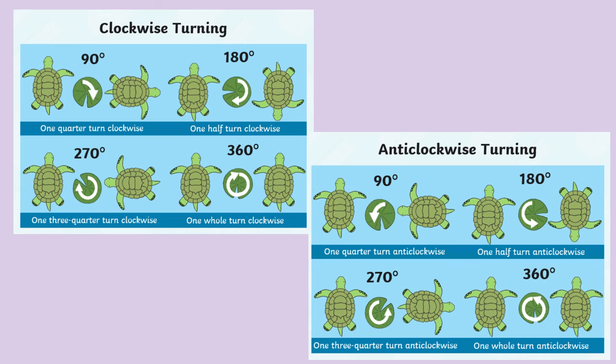This is how we measure them in angles. We say it's 90 degrees for a quarter turn, 180 for a half, 270 for a 3/4, and 360 degrees for a whole turn clockwise. And it's the same for anti-clockwise. So if you were giving someone directions, you could use some of these to help you give very accurate directions.